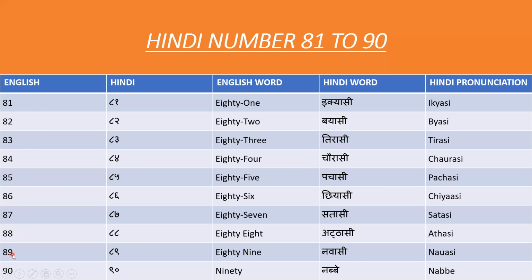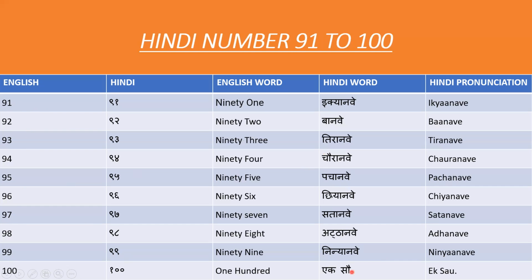But here 89, you see it is written differently. Nawasi. It is Nawasi. And here it is Nabbe. Nabbe.